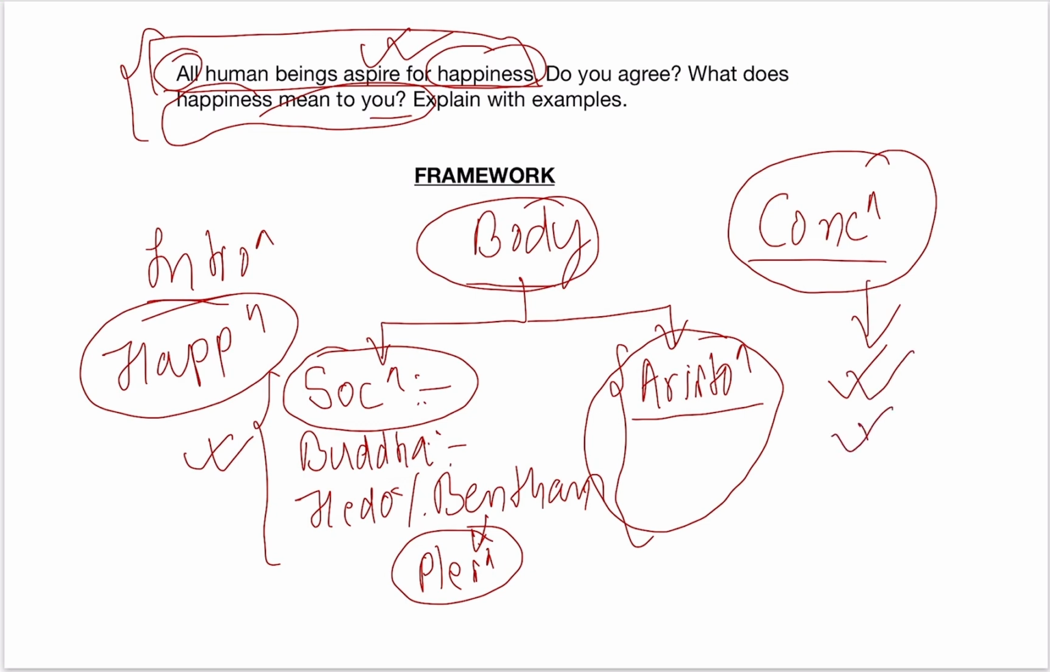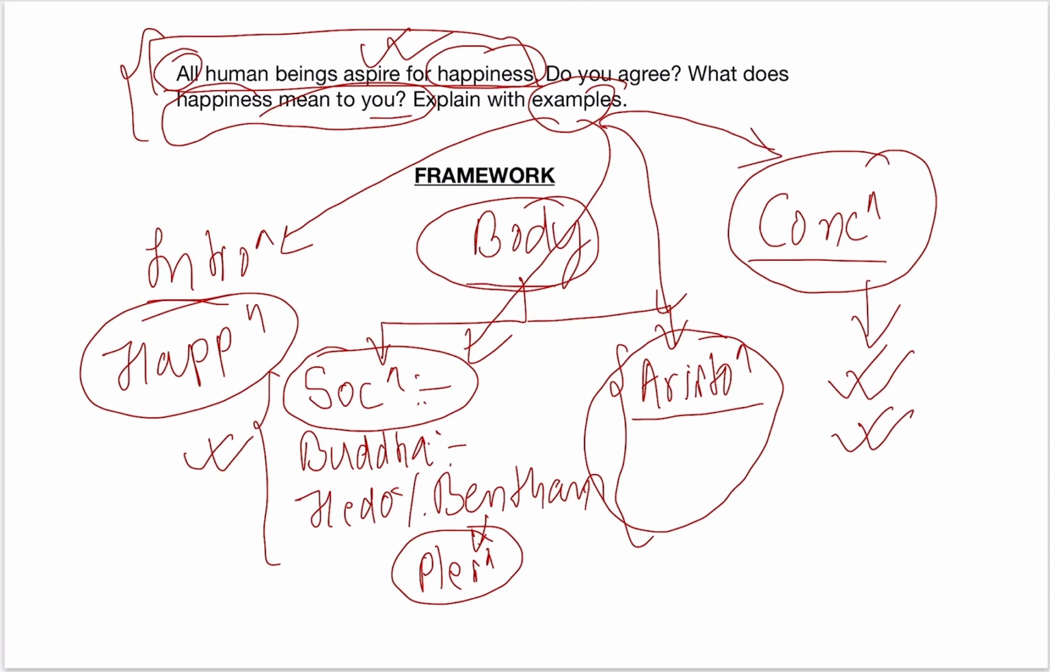And this is my definition for happiness. That's all. By this, you can conclude your answer. And I told you that examples should be sprinkled in the introduction, in the body also, and try to sprinkle an example in the conclusion also. All right, so in this way, we are going to write this answer.